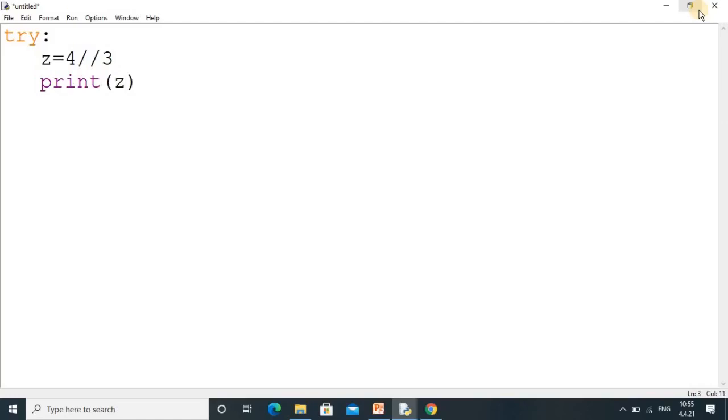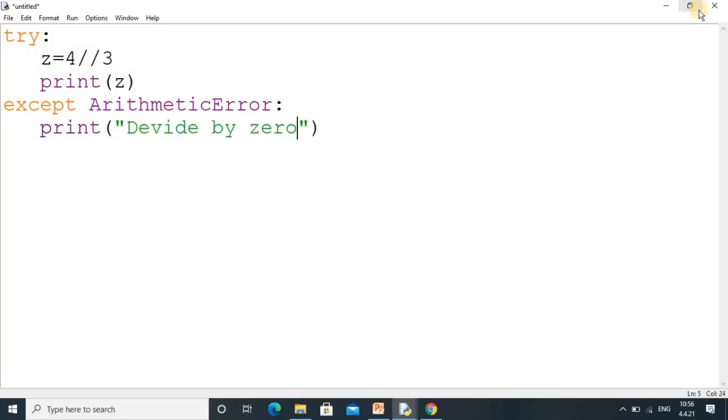After this I am going to have an except block, followed by the error name, that is ArithmeticError. Here I am taking a print statement and printing the message "divide by 0".